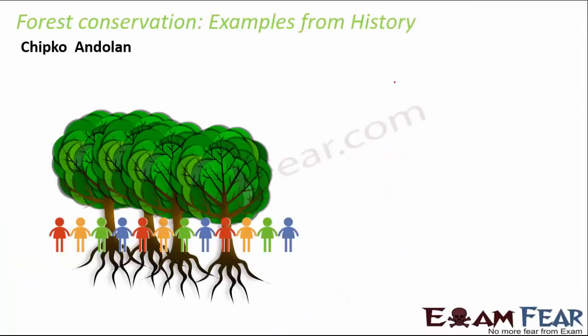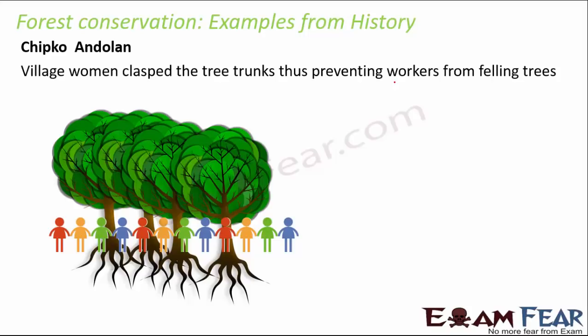Now, Chipko Andolan, this is very important because it has been asked multiple times in the past. So, what was Chipko Andolan? In the past, all the village women clasped the tree trunks so that the trees could not be cut down by the workers, because normally huge areas of forests are cut down just to build industries or factories or things like that. So much industrialization is also not good, because it has an adverse effect on the environment. When these ladies clasped the tree trunks, it was called chipko, because they stuck to the trees and prevented them from falling down. So that's why it is called Chipko Andolan.